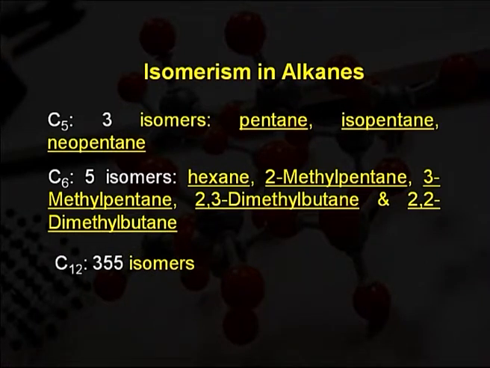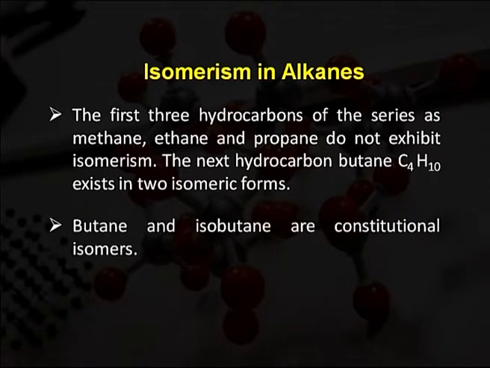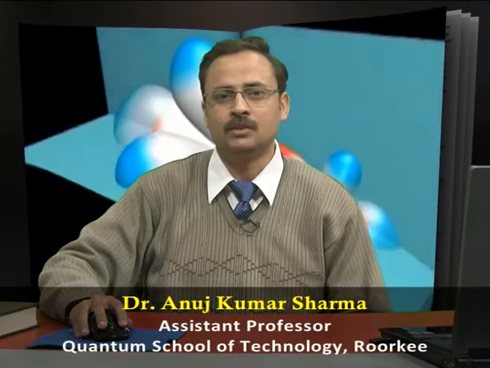For example, with 12 carbon atoms, the total number of isomers is 355. The first 3 hydrocarbons of the series, methane, ethane and propane, do not exhibit isomerism. The next hydrocarbon, butane, C4H10, exists in 2 isomeric forms. Butane and isobutane are constitutional isomers. Isobutane has a branched chain constitution, whereas butane has a continuous chain constitution, or we may say an unbranched chain.